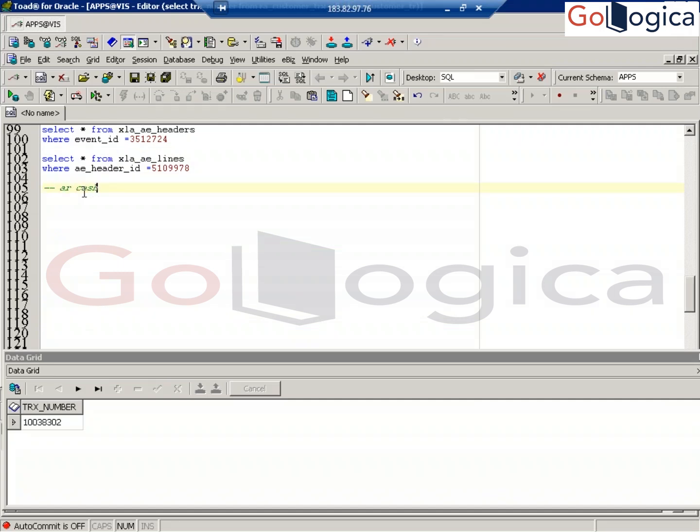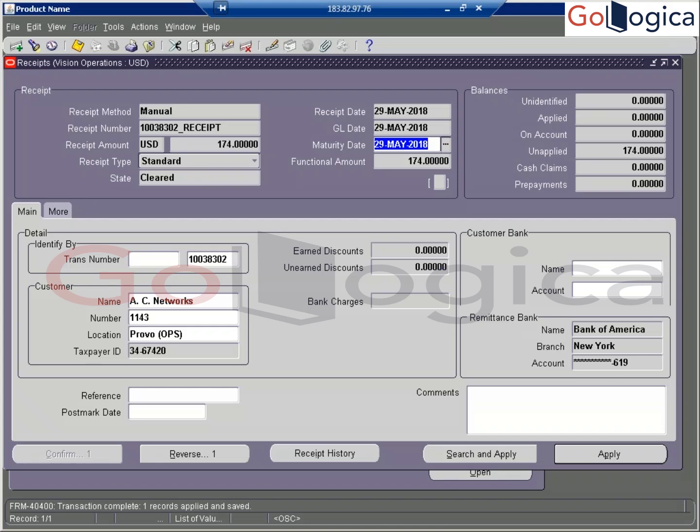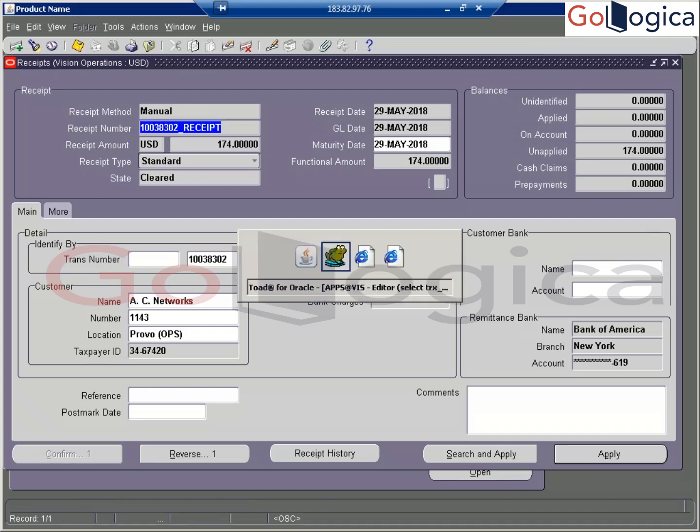Here I'm going to discuss the most important tables. So you will get to know multiple receipt numbers, whatever receipt number is generated here. You can see this receipt number in the backend.